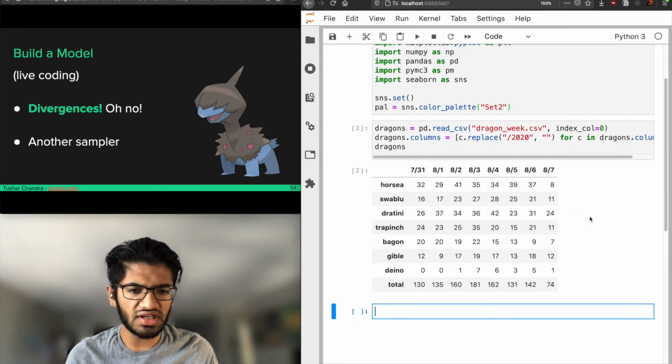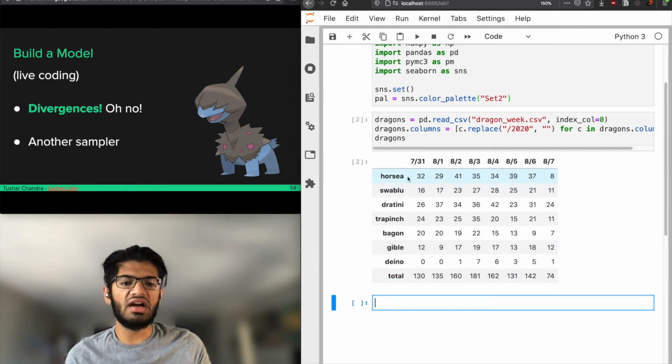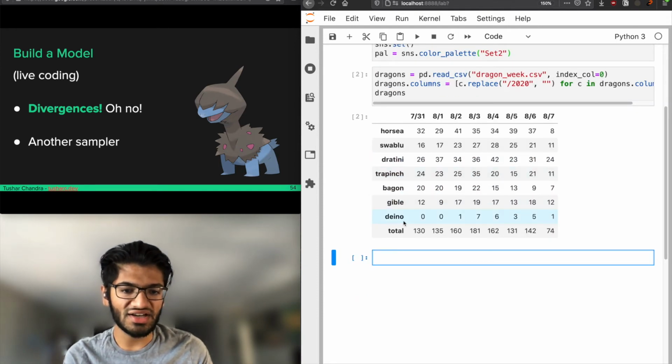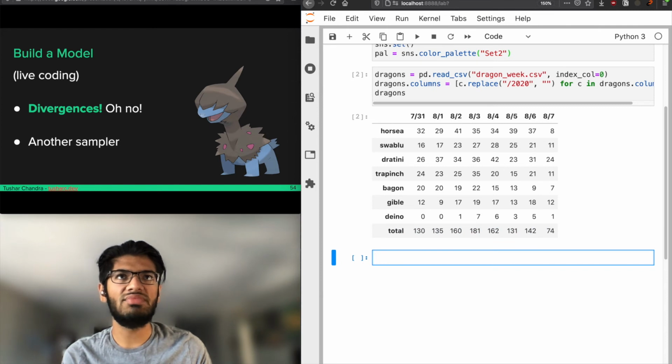What do we get? Okay. So here we see the 7 different species in a row for total, and the 8 days on which this event occurred. But, so for Dino, we see we hatched 0, 0, 1, and then 7, 6, 3, 5, and 1 during this event, and here are the totals for the eggs. So let's plot this, okay?